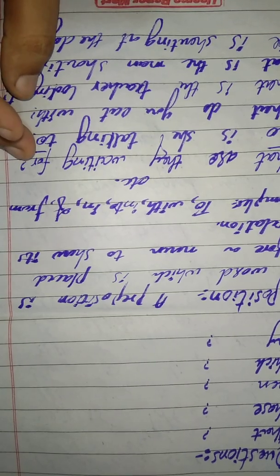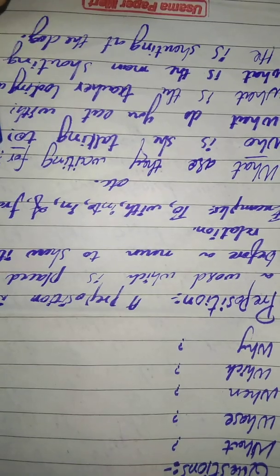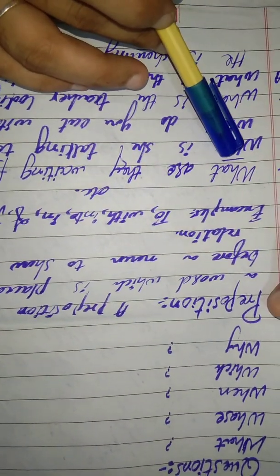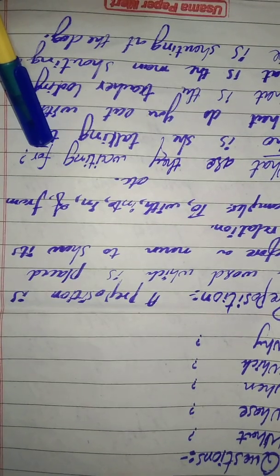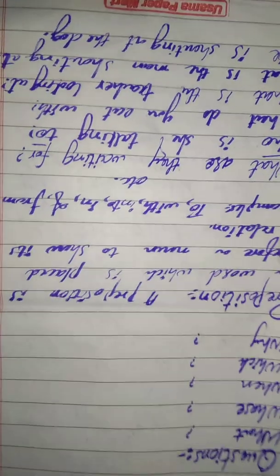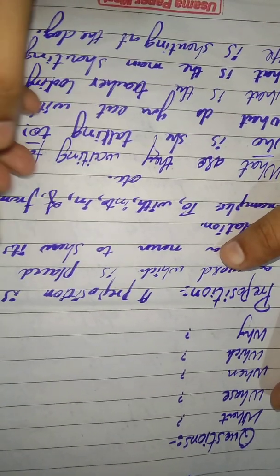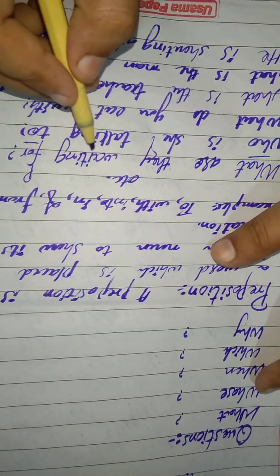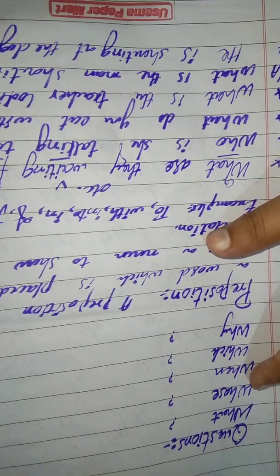Just for. What are they waiting for? You know that there is the question word what, and at the end of the sentence for is there. So for is a preposition, wait is a verb, and what is the question word.